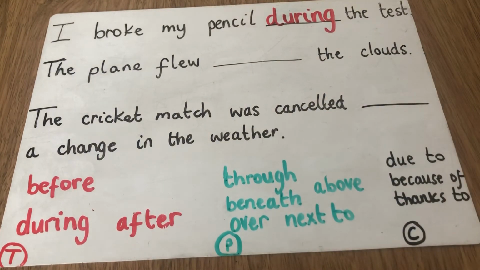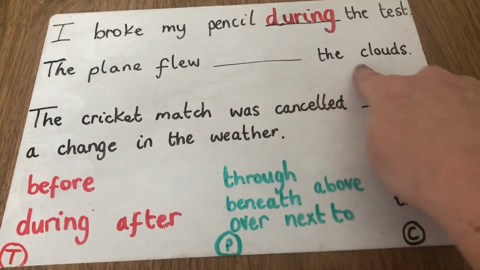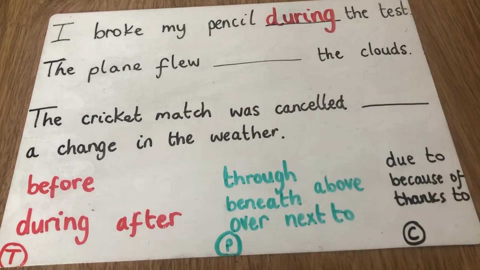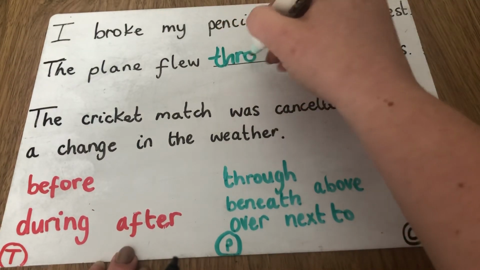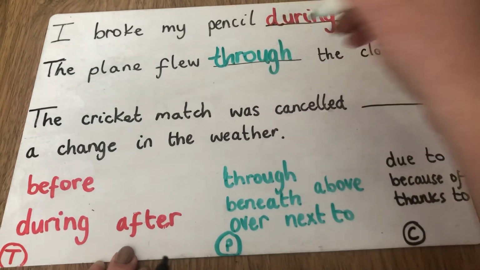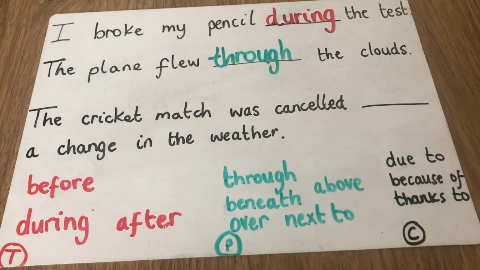So I'm thinking straight away that I need to link these two by telling them whereabouts in the clouds it might be. So I'm going to say the plane flew beneath the clouds. It could just be starting to rise through the sky. The plane flew over the clouds, through the clouds, above the clouds. Okay, so I'm going to choose that the plane flew through the clouds. So if we write this on here, the plane flew through the clouds. So that's telling us where the plane was going.